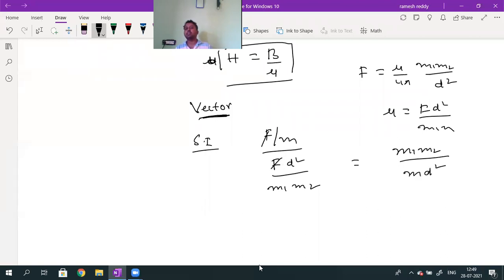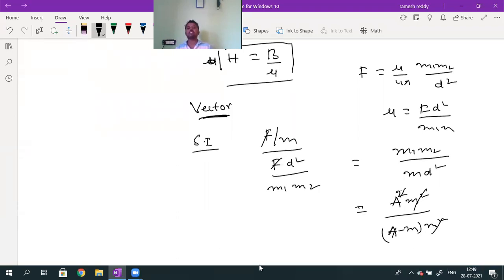The pole strength units are ampere meter, so I get ampere square meter square in the numerator. Divided by the denominator, which has 1 ampere meter into meter square. One ampere meter cancels, meter square cancels, and one ampere cancels.